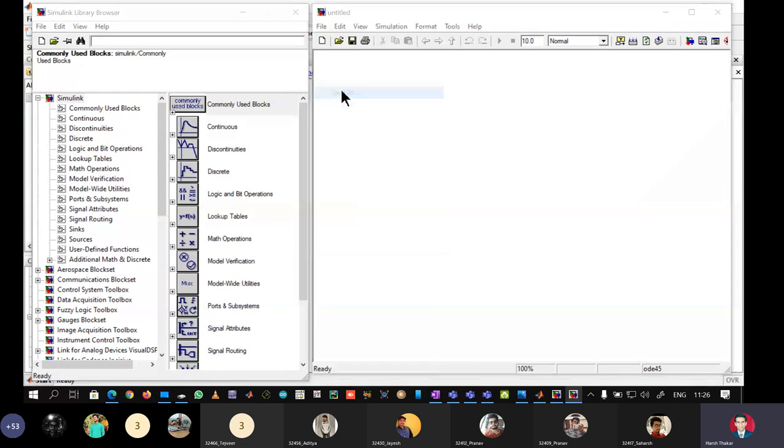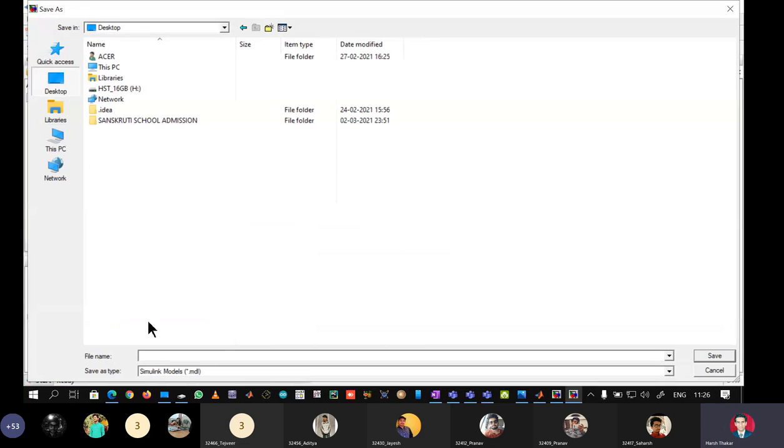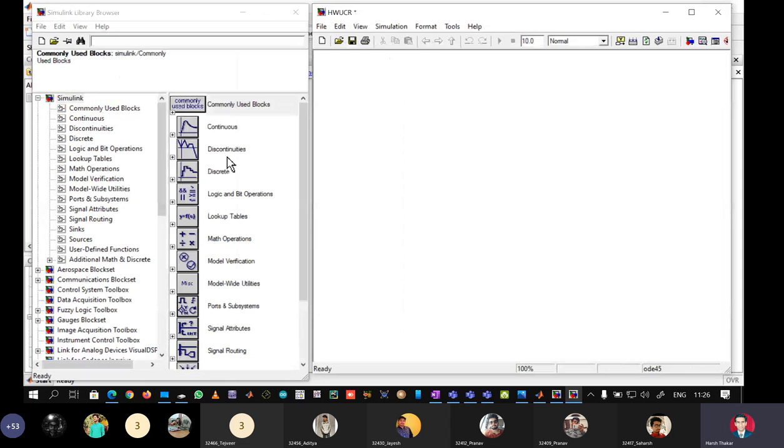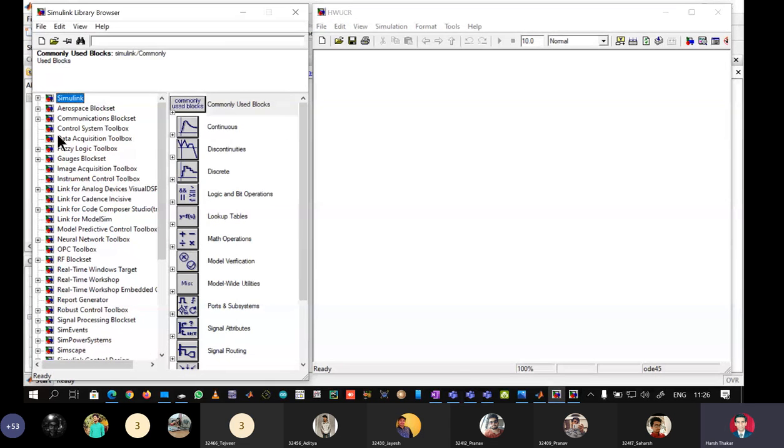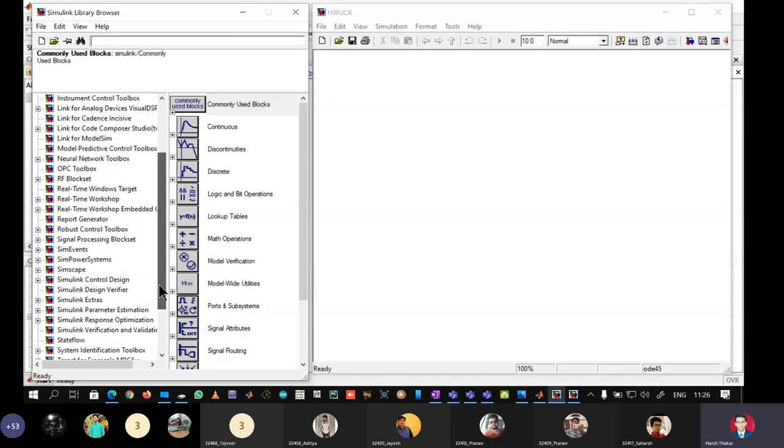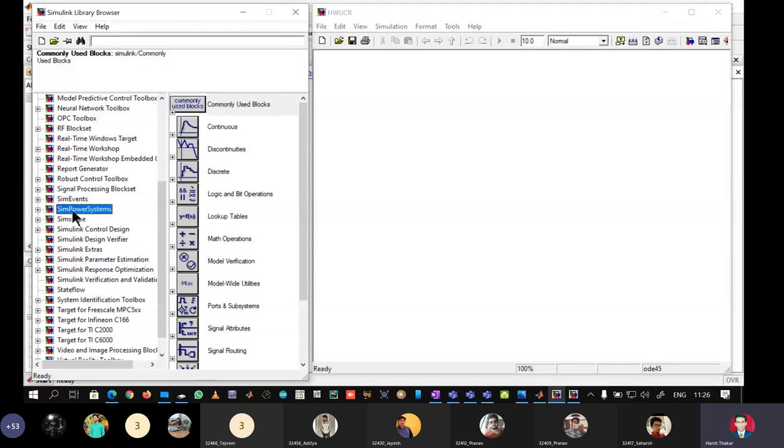So file, save as on the desktop, HWUCR. Okay, so it is half wave uncontrolled rectifier. That means I have to use one diode between an AC source and the load. So we'll start putting all the required components.